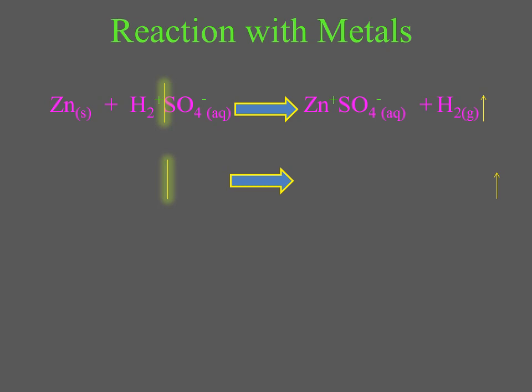Now in this case, zinc is a metal because it has an ability to lose electrons, and sulfuric acid is a mineral acid. When they both react together, what do you think happens? Yes, you are 100% right. They react together to give a single displacement reaction, in which zinc will replace hydrogen.